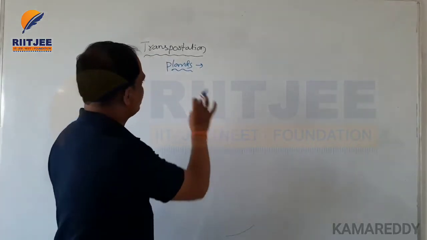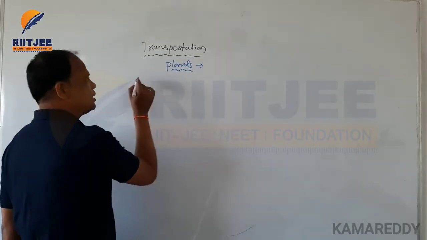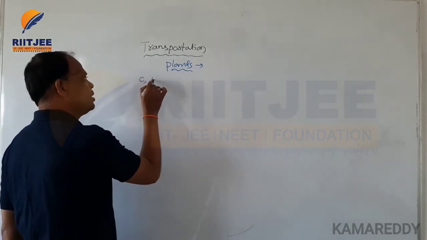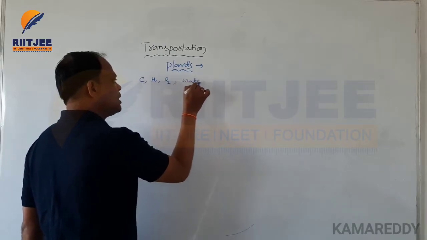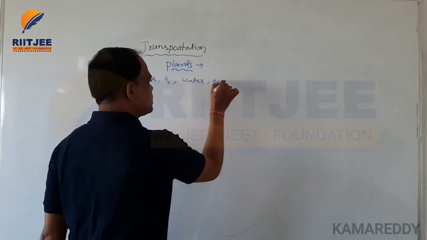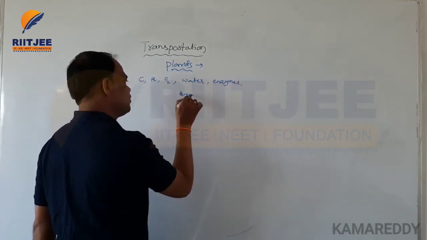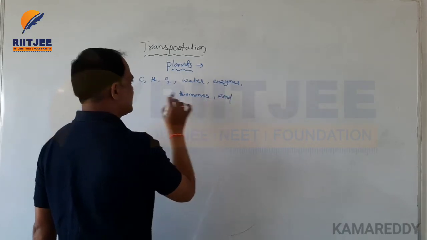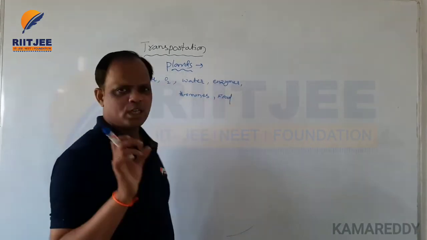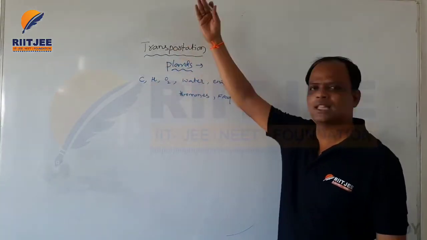And mainly the transportation means inside the organisms, the transportation of carbon, hydrogen, oxygen and water, enzymes, hormones and food materials. These are the main important components. These are transported from one place to another place.